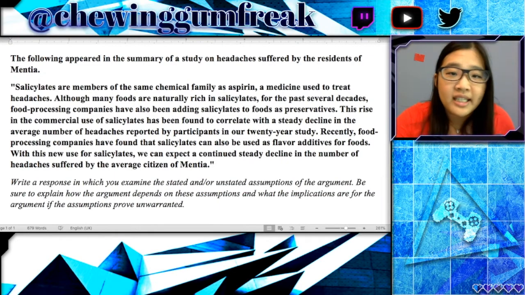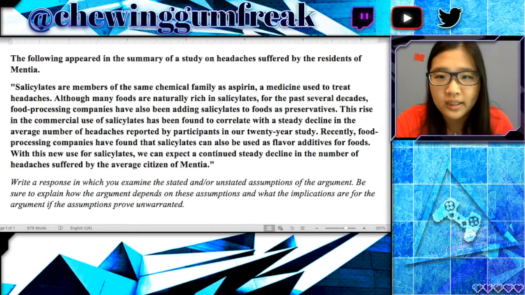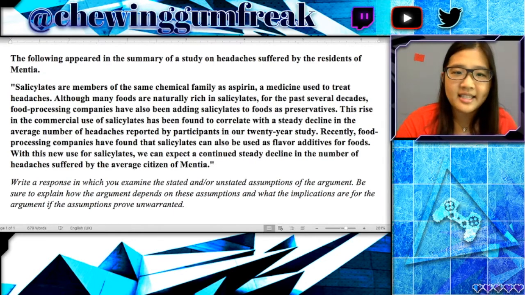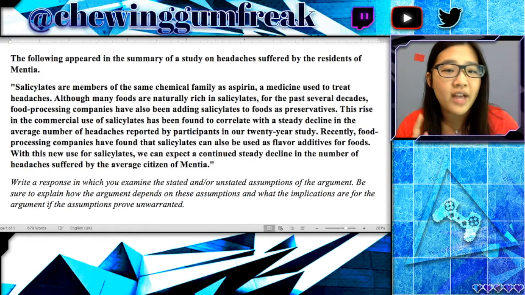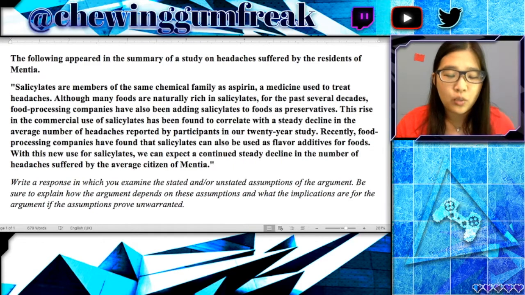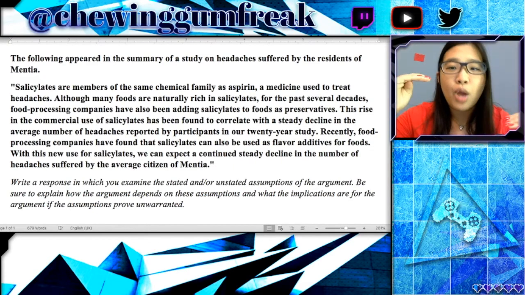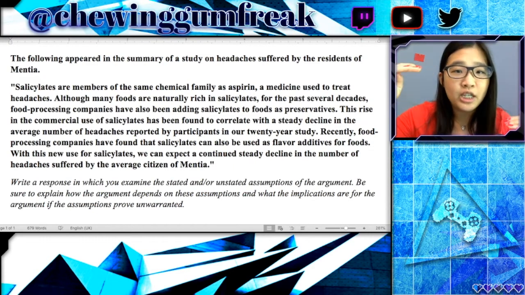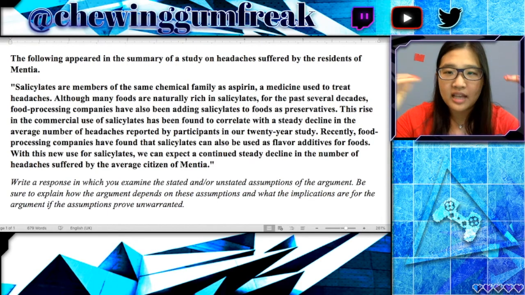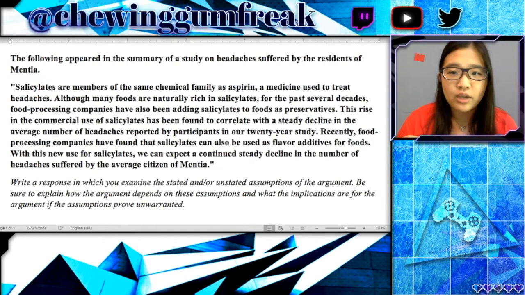And you have a key word here, which is correlate, which means that these two things, salicylates and the average number of headaches reported by participants, are correlated, which means they move together. As one increases, the other increases. As one decreases, the other decreases.